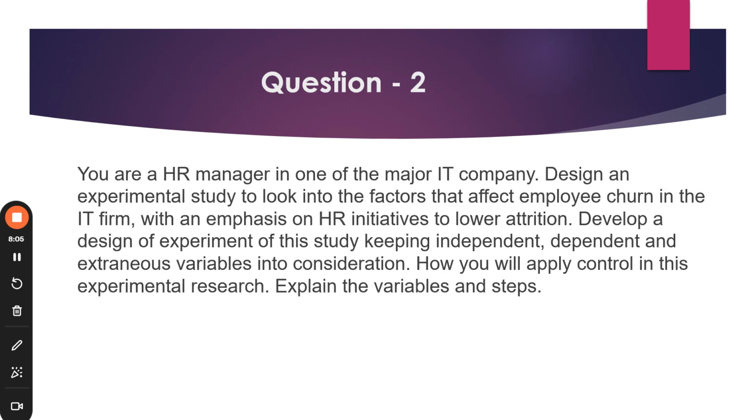Then the second question comes: you are an HR manager in one of the major IT companies. Design an experimental study to look into the factors that affect employee churn in the IT firm, with an emphasis on HR initiatives to lower the attrition rate. Develop a design of experiment for the study, keeping independent, dependent, and extraneous variables into consideration. How will you apply control in this experimental research? Explain the variables and steps. So it covers a hell of a lot of things.